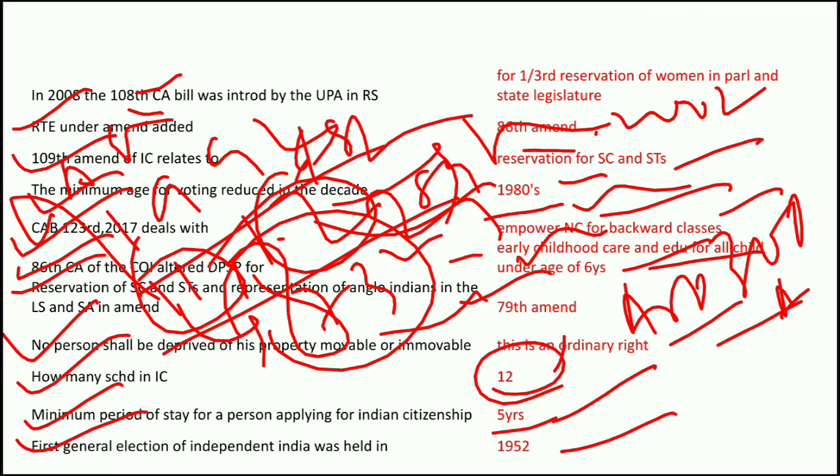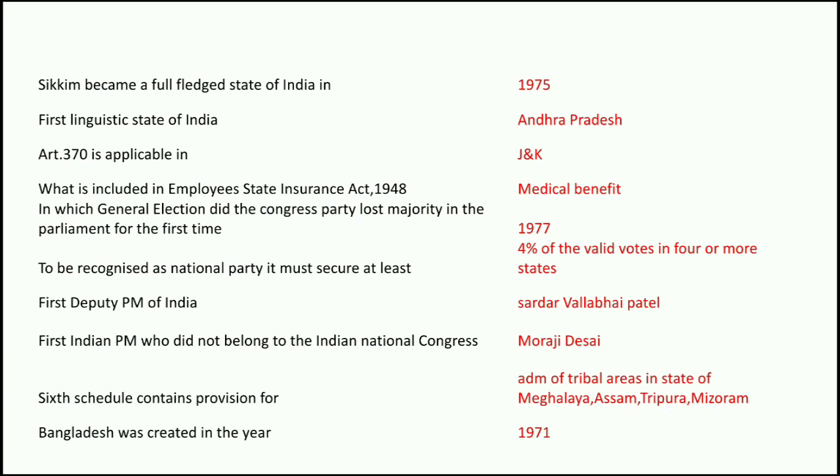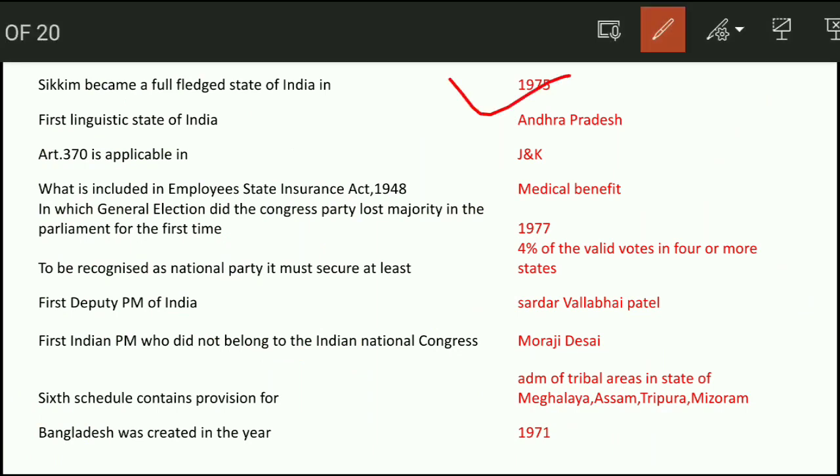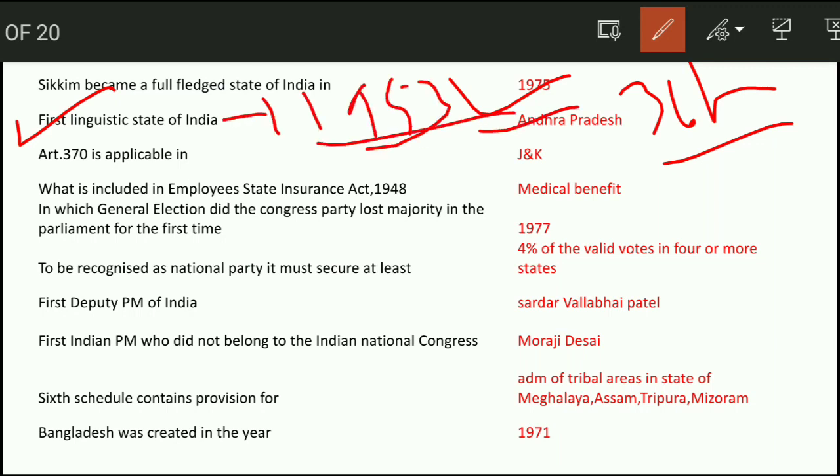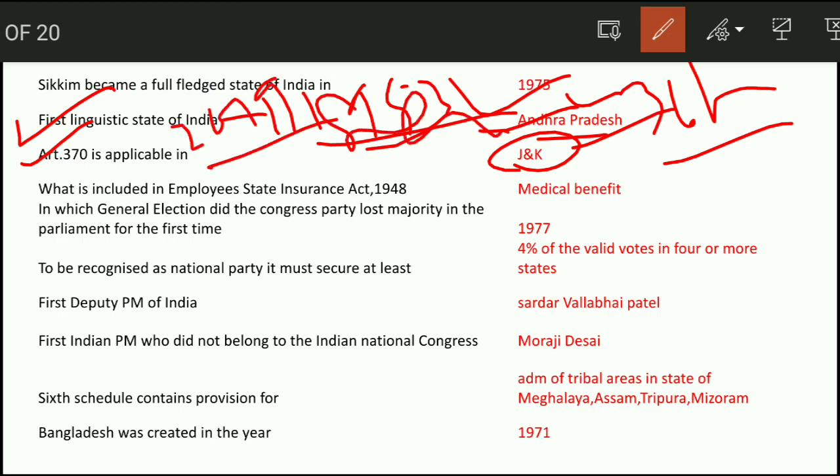Next question, Sikkim became a full-fledged state in India in 1975 under the 36th Constitutional Amendment Act. Next, the first linguistic state of India is Andhra Pradesh. It came in 1953, and Potti Sriramulu's hunger strike gave Andhra Pradesh statehood on a language basis. Next question, Article 370 is applicable in Jammu and Kashmir. Now it is abolished from September 2019.